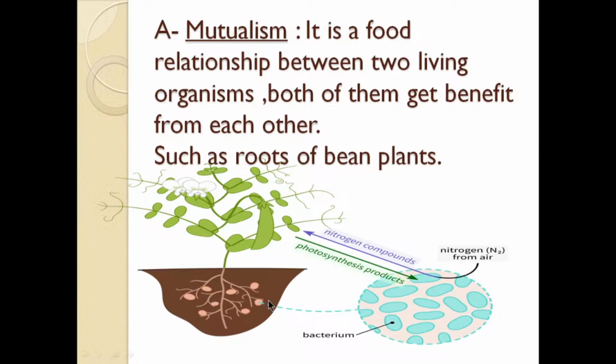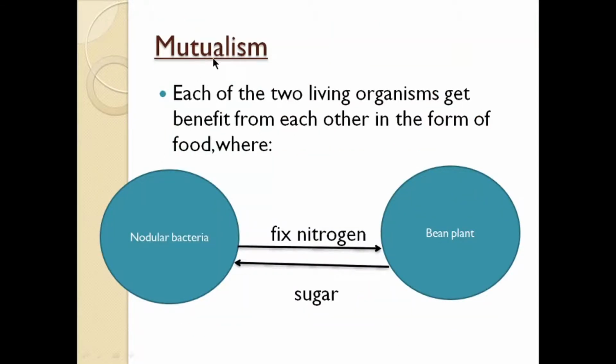It takes the nitrogen from the air and gives it to the bean plant, and the bean plant gives the bacteria sugar. So mutualism, each of the two living organisms gets benefit from each other in the form of food, where nodular bacteria fix nitrogen to the bean plant, and the bean plant gives sugar to the nodular bacteria. So both of them get benefit from each other. So this relationship is called mutualism.